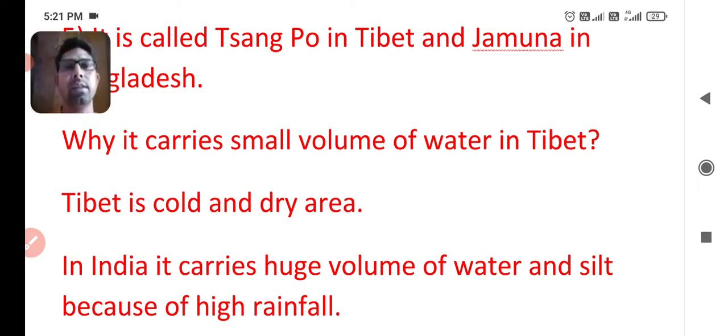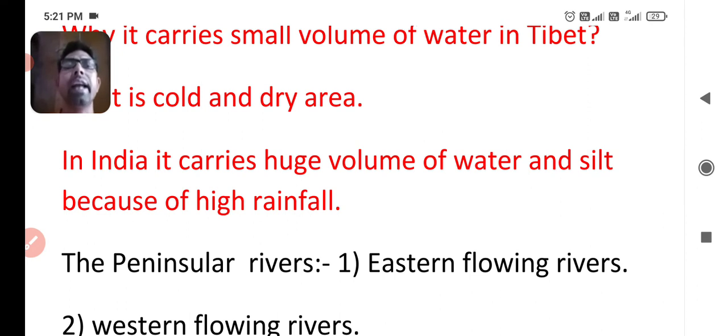The next point, why does it carry a small volume of water in Tibet? So give a reason in support of your answer. Tibet is a cold and dry area. So because of the cold and dry area, there is not too much water and too much silt for the Brahmaputra river. So in India, it carries a huge volume of water and silt because of high rainfall.